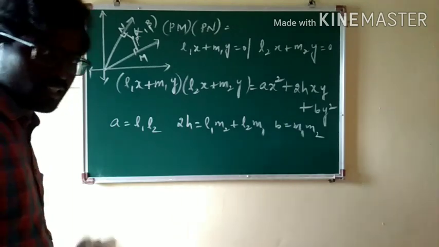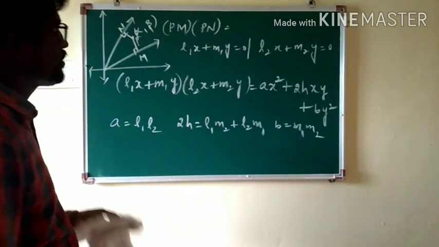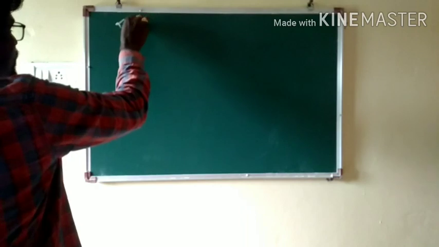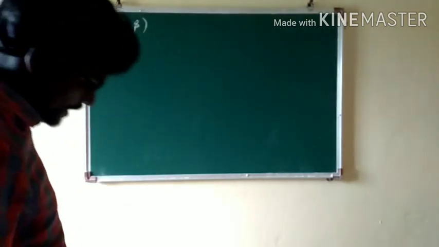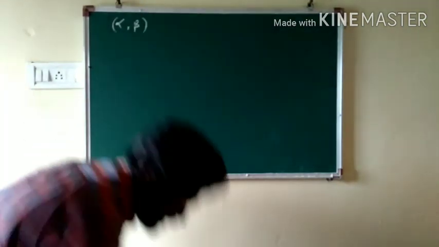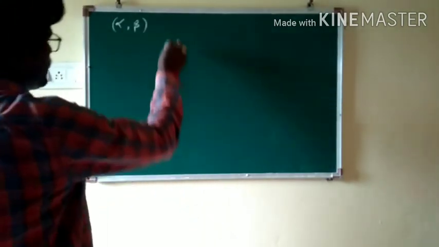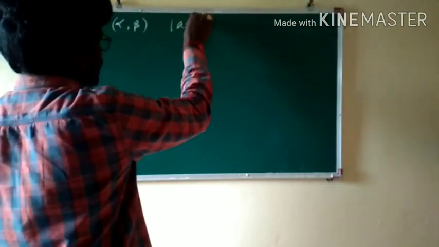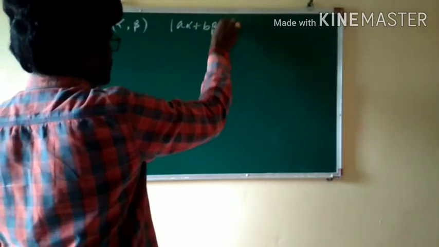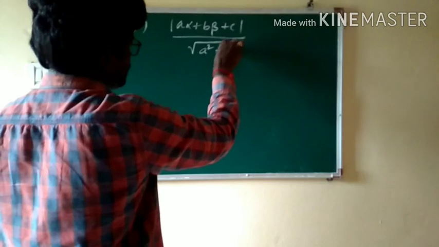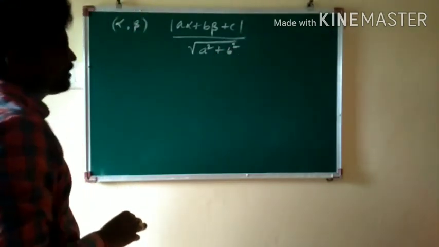First, what is the distance from a point to the line? I gave you a theorem: if from a point (alpha, beta) you are taking the perpendicular distance to the line ax plus by plus c equal to 0, then it is given by mod of (a alpha plus b beta plus c) by root of a square plus b square. This is the standard formula.